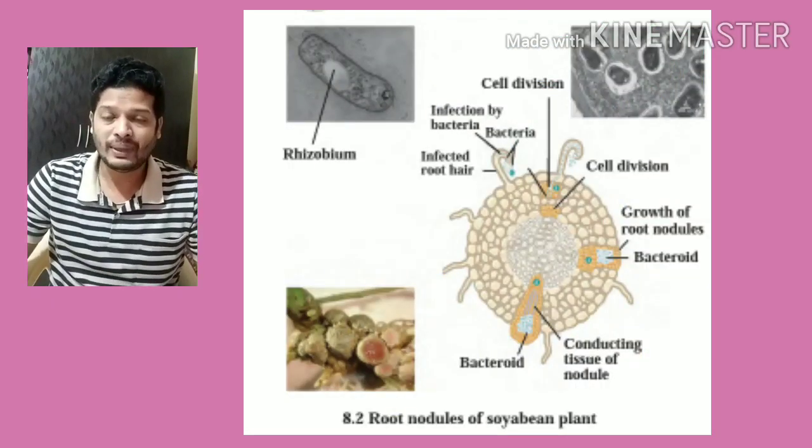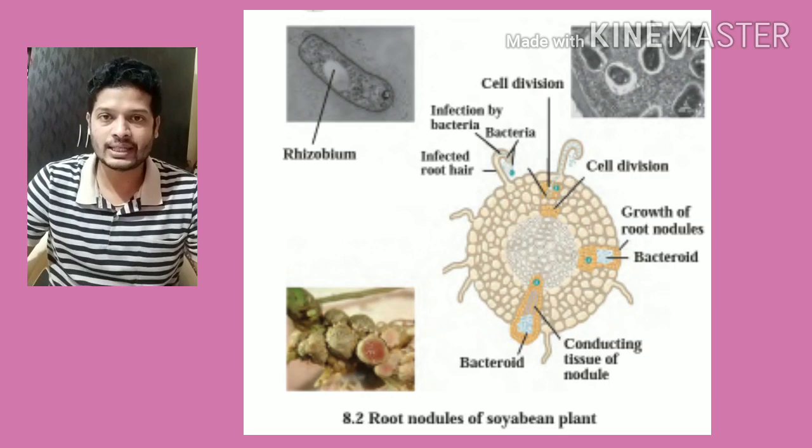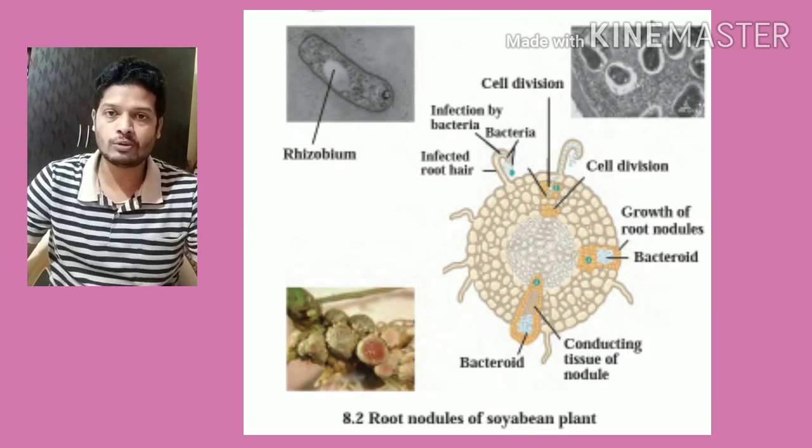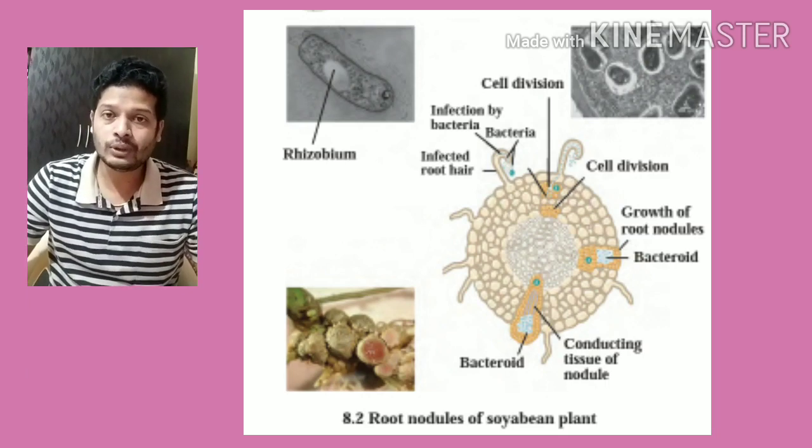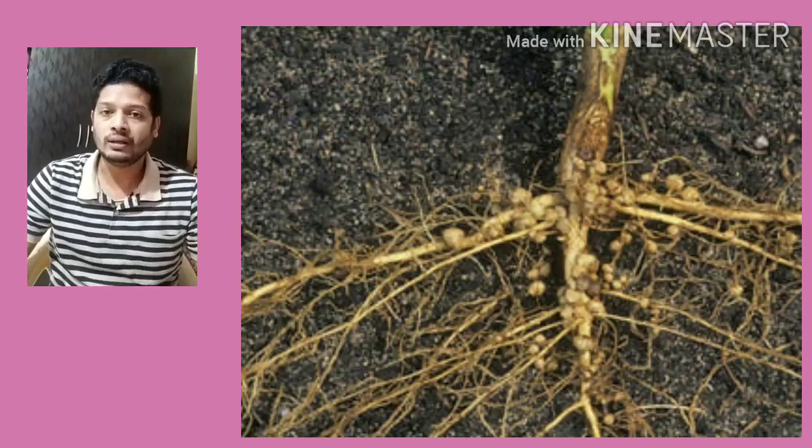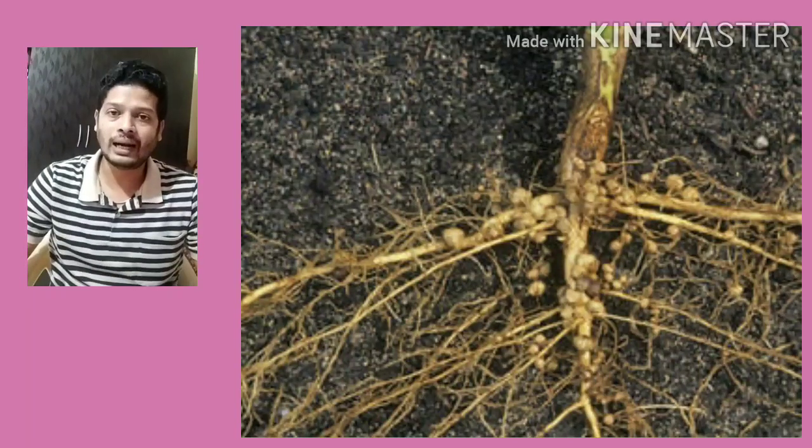Now the next beneficial or useful microorganism is rhizobium. Rhizobium bacteria is also called nitrogen fixing bacteria. Now you know that nitrogen is a very essential nutrient for plant growth. Plants require a large amount of nitrogen for their growth as well as for production of food also.